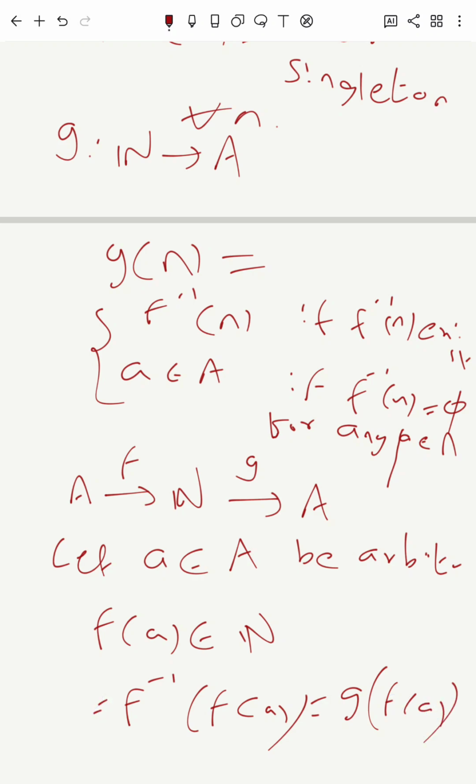But f inverse of f of a is always a, and because f is 1-1, it's only a singleton set. So we got an element f of a in N. If you apply g on it, you get the element a. Thus, for every element a belonging to A, we have a candidate in the domain N which g takes to a. Thus, g is an onto function.